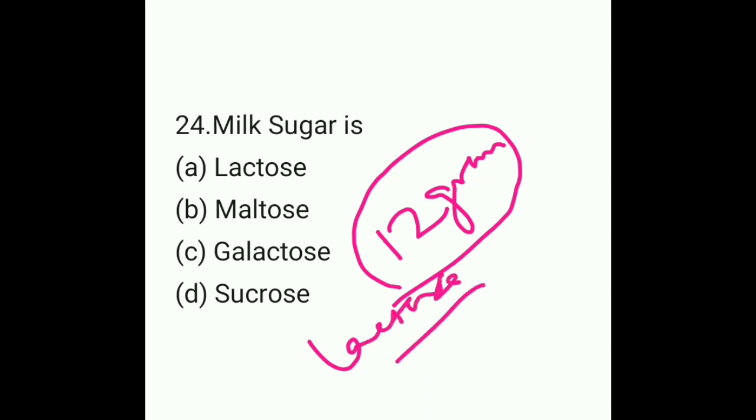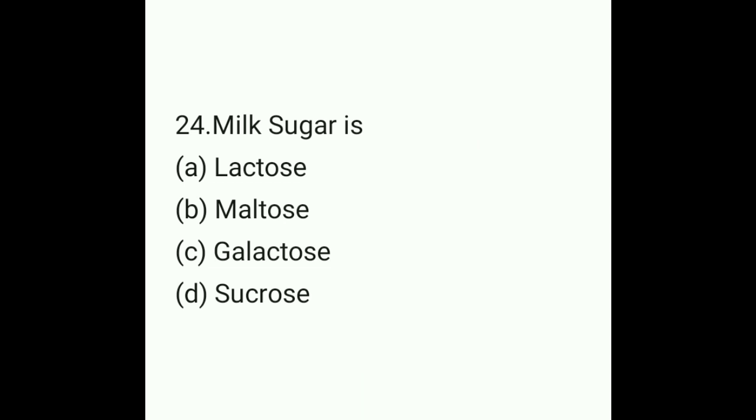You must have tasted milk, and it gives a slightly sweet taste. This is called lactose. If you talk about what is monosaccharide, what is disaccharide, so the monosaccharides are basically glucose, fructose, and galactose.